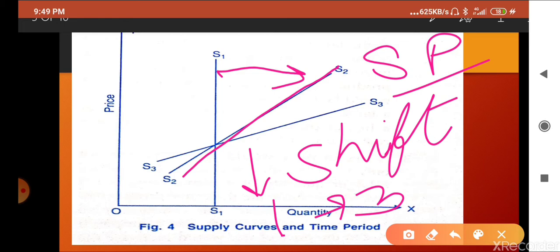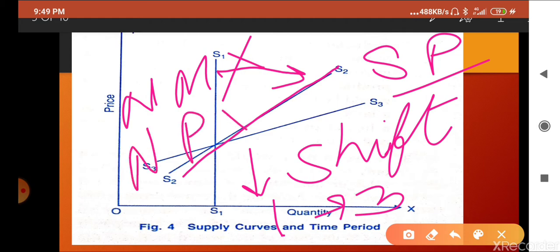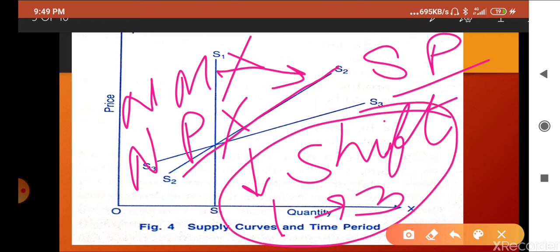So he can adjust the shift only, he cannot have any new machines. New machines are not possible, new plants are not possible. What is possible only? He can increase the number of workers, he can change the shift, or he can increase the working hours for the workers. That's why production may be increased or supply may be increased. So supply previously was here, then he adjusted it till here.